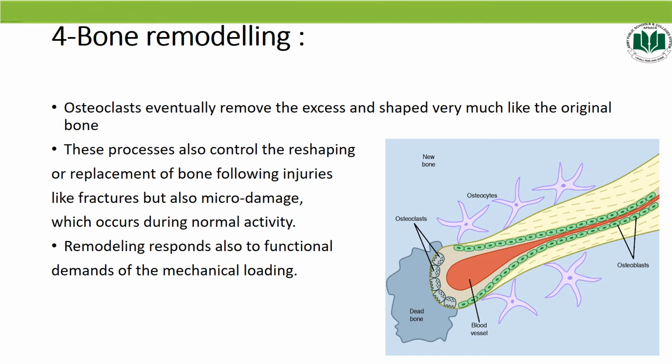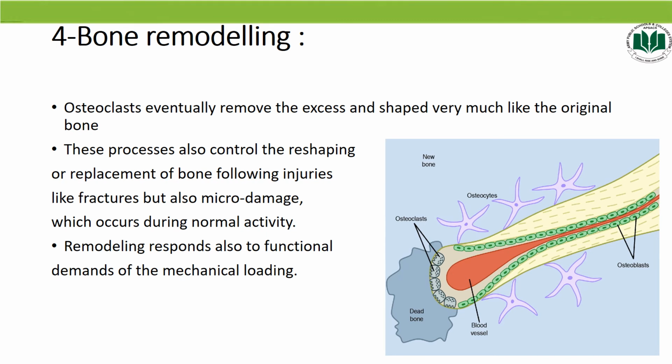Okay students, step number 4, bone remodeling. Bone remodeling means the reshaping of the bone. Basically in this step, the osteoclasts remove the excess or extended compact bone that crosses the fracture line to connect the bone. So osteoclasts remove that extended area, and the final result of the repair is that the bone shape is very little different as compared to the original bone shape.